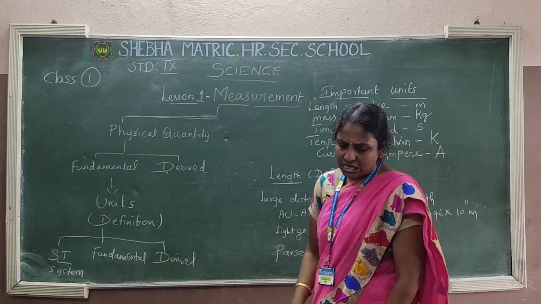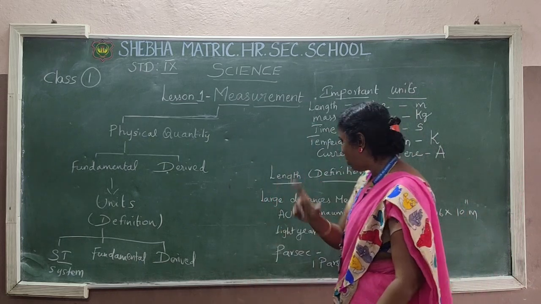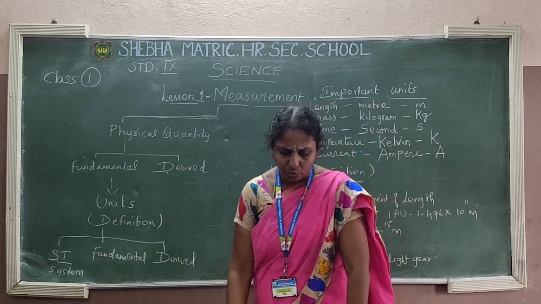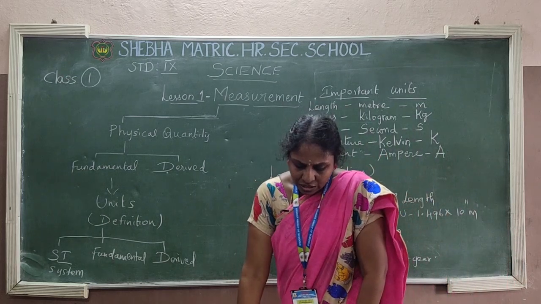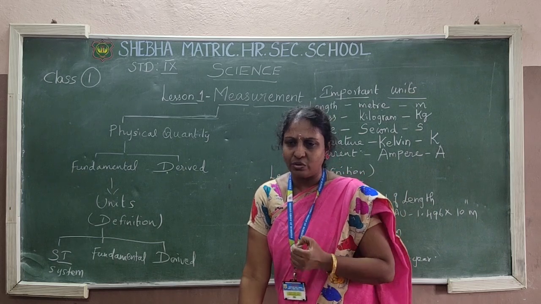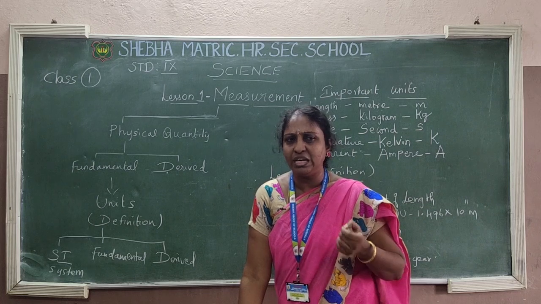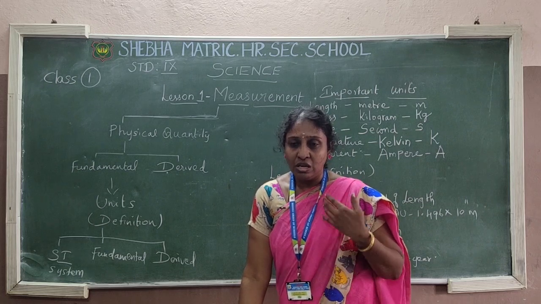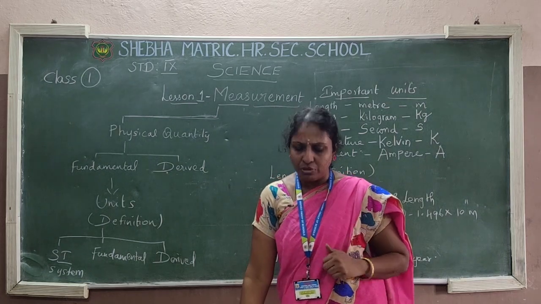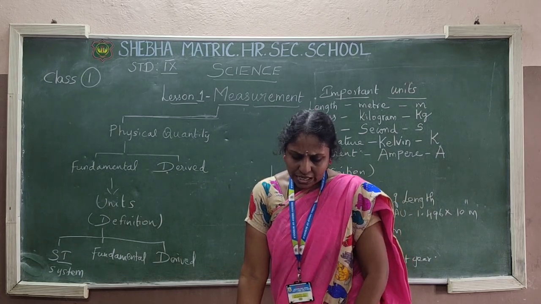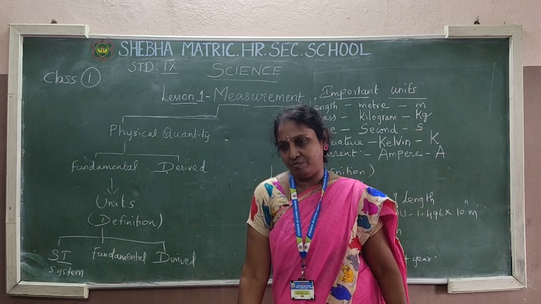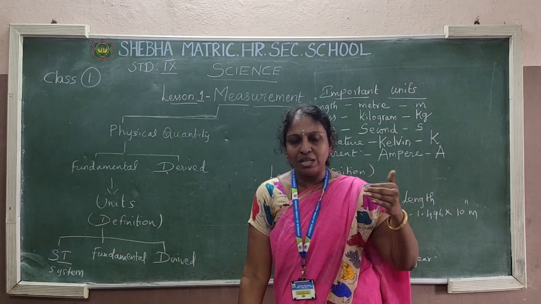Astronomical unit. Short form is AU, capital A and capital U. Astronomical unit, what is that? I will define now. When I am teaching, you can even take the notes also. You can take a pen and a notebook and write it, because this is called running notes. At the time of listening, you can write something. So what is AU? It is the mean distance of the center of the sun from the center of the earth.